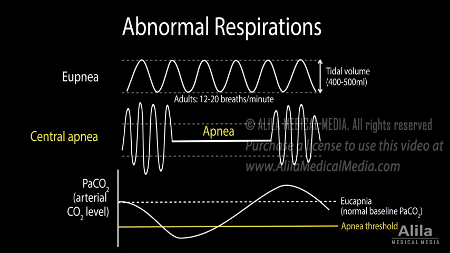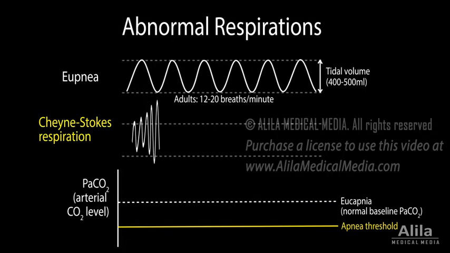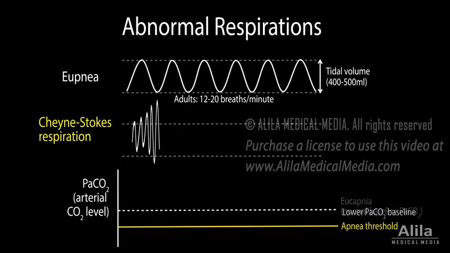Severe heart failure or stroke may cause Cheyne-Stokes respiration. This pattern is characterized by regular cycles of crescendo-decrescendo breathing, alternating with periods of apnea. Because heart failure patients tend to hyperventilate to compensate for the low oxygen levels supplied by the failing heart, they maintain a lower carbon dioxide baseline, closer to the apnea threshold.